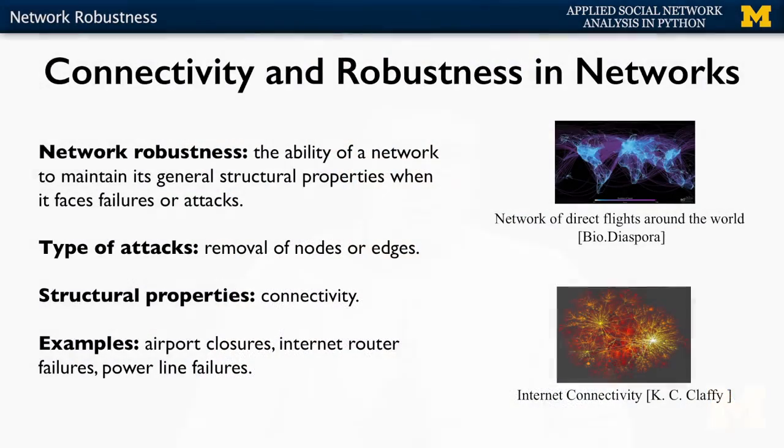Or maybe it's not an airport, maybe it's a connection between an airport and some other airport. Maybe both airports are open, but they're not able to fly to each other for whatever reason. That is the case where the network might have lost an edge rather than a node, and you would like for the network to still maintain its connectivity or functions. There are plenty of other examples like internet router failures or power line failures and so on. And for all of these, this idea of removing nodes or edges are things that actually happen. And for all of these, maintaining connectivity is very important.